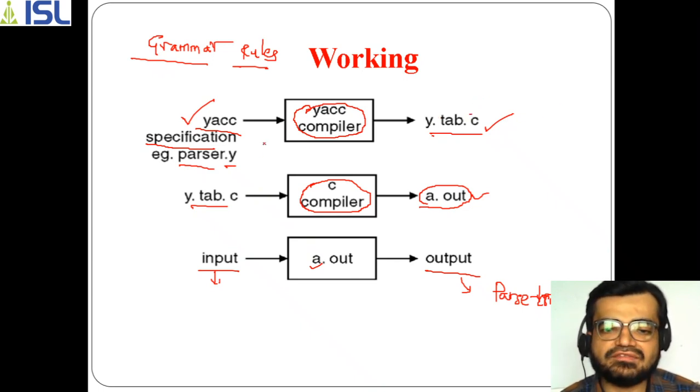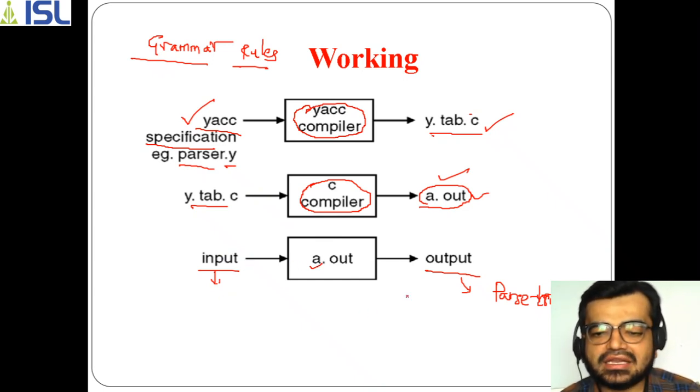Now using this C file with the help of the C compiler, we compile the C program and get the output file with the name a.out. If you do this with the GCC compiler, you will get this a.out, and further, upon giving an input of tokens to this a.out, finally it will give you a relevant parse tree.